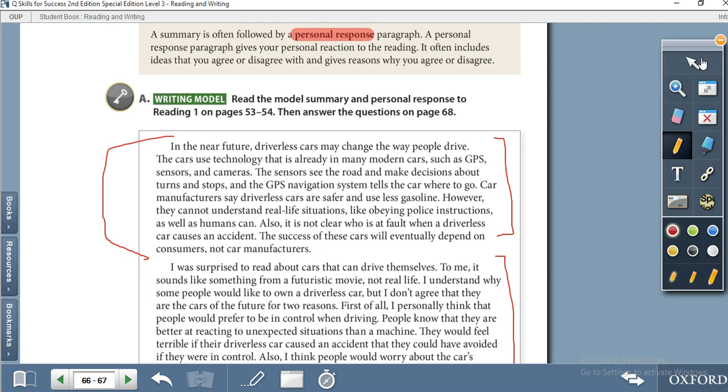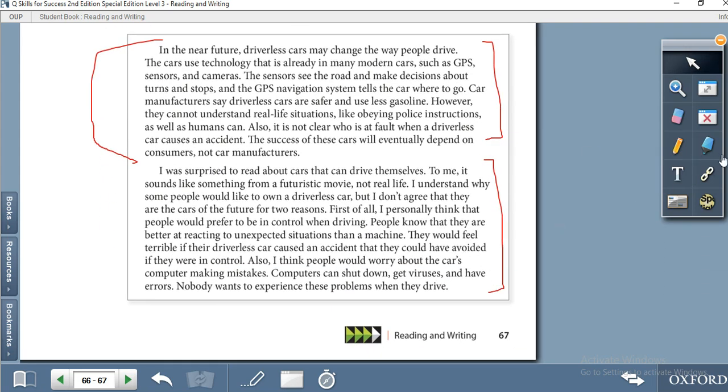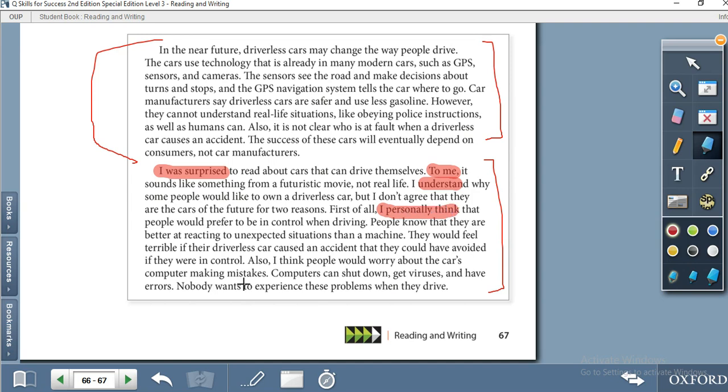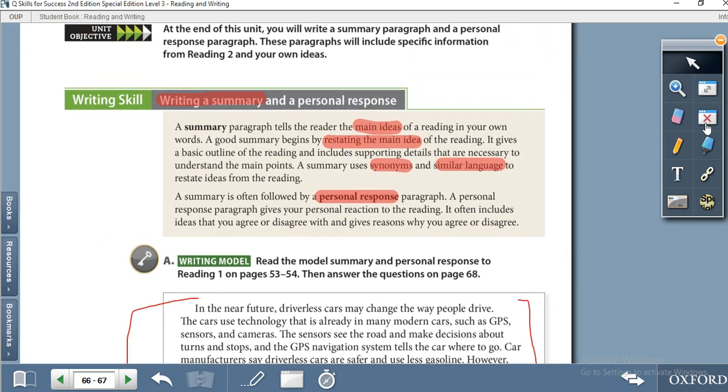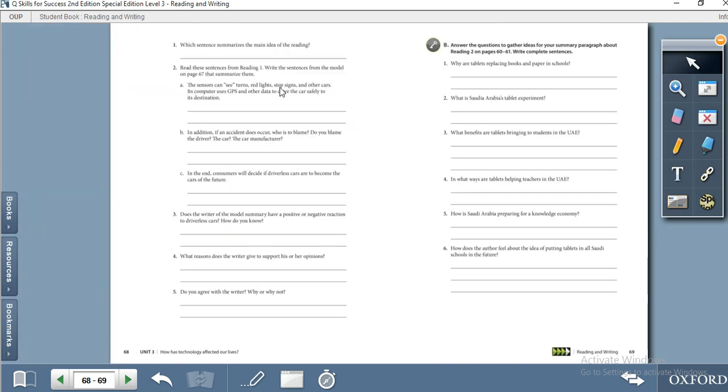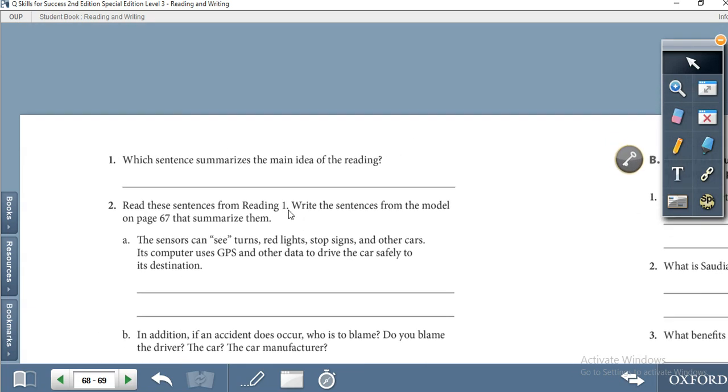The second one is the writer's personal response. For example, it says, I was surprised, to me, I personally think, also I think, I believe, like this. So this one is the personal response of the writer. Sometimes it happens in our daily study that we write a summary or a personal response. Okay, let's move to the next page and read the task.